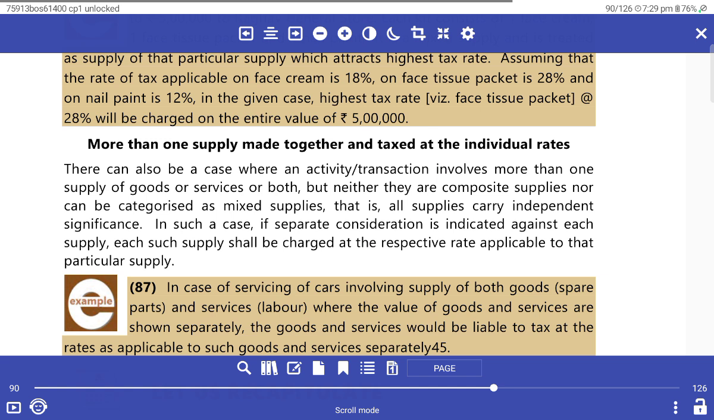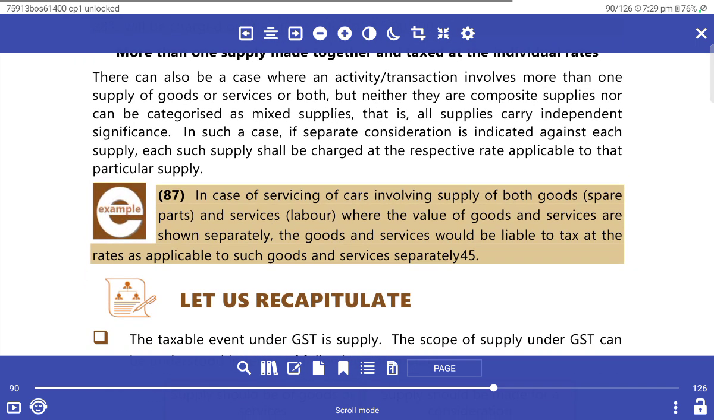There can also be a case where the transaction involves more than one supply of goods and service, or both, but neither is it a composite supply nor can it be categorized as a mixed supply. That is, all supplies are carried out independently. In this case, if separate consideration is indicated against each supply, each supply should be charged at the respective rate applicable to that particular supply.